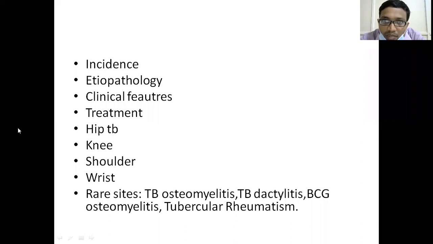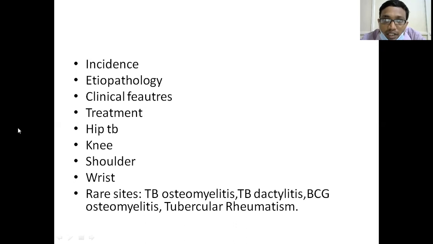I will be talking about skeletal tuberculosis incidence, and then a few features about the pathology, clinical features, and treatment in a generalized manner. Then specifically I will be talking about joint tuberculosis, the most common joints: hip joint, knee joint, shoulder joint, and the wrist joint.